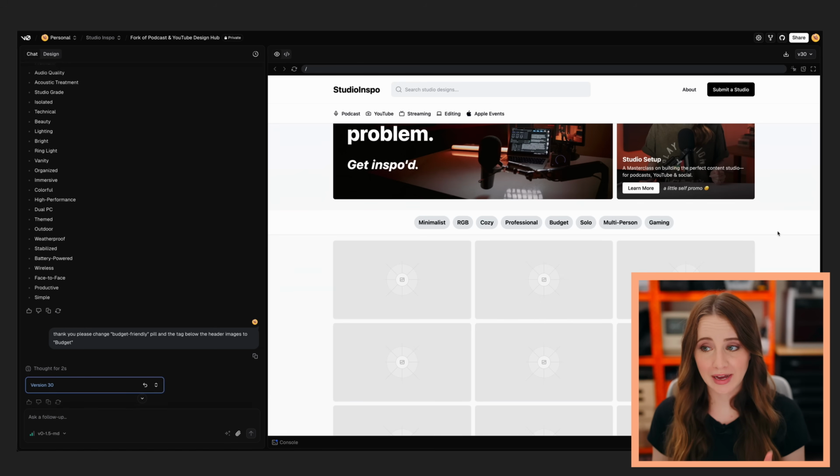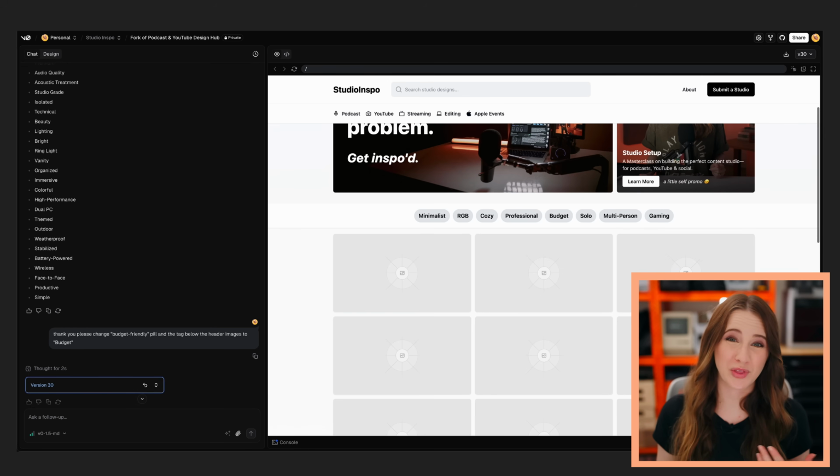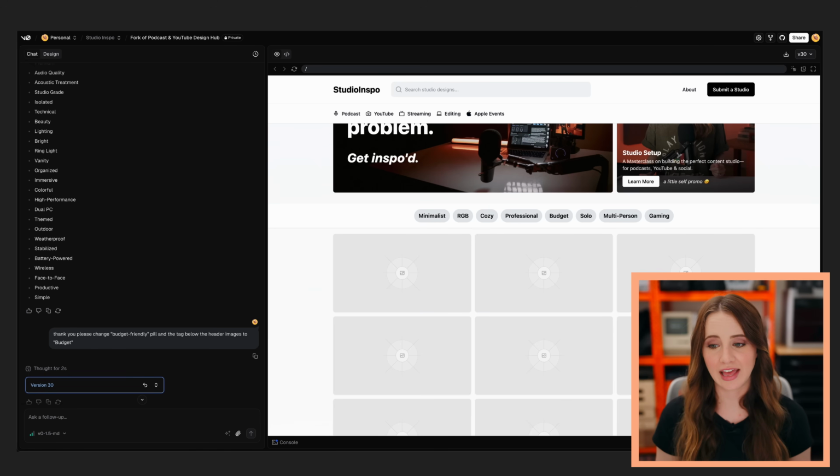Okay, so I had to go all the way back to V30 to find a version where the placeholders aren't broken. So that means that I went back and forth for 10 different versions trying to solve it, and I just messed things up along the way. The context window just got too long and the AI was just confused. This is when I would fork.